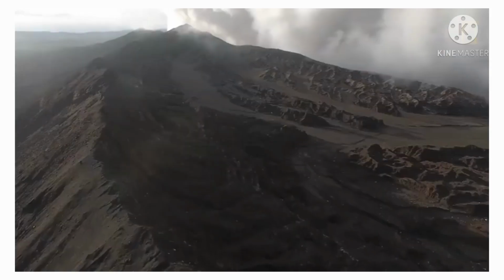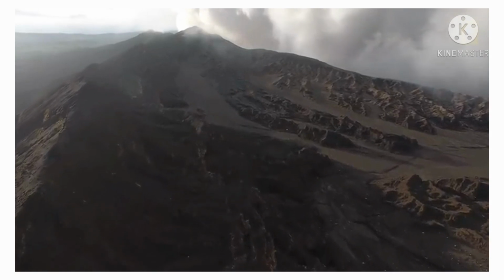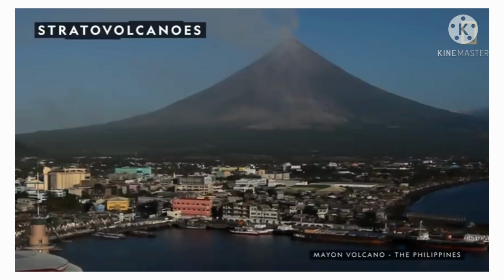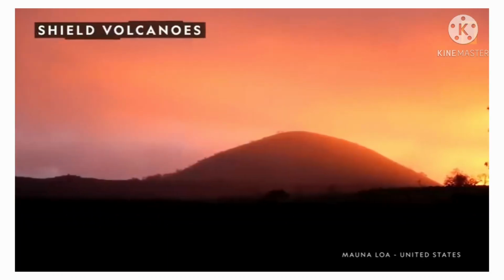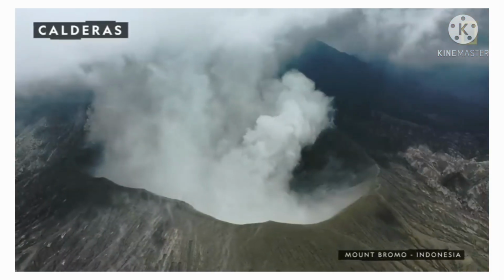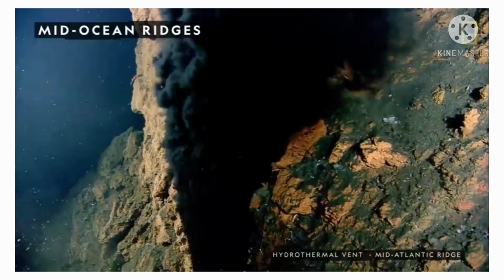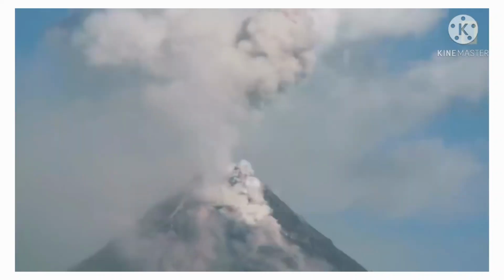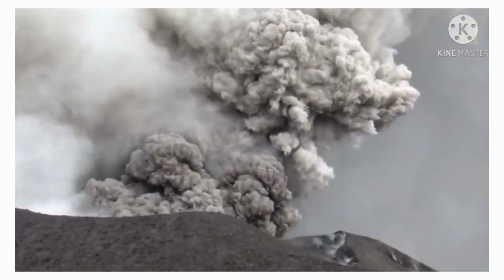volcanoes. There are several types of volcanoes, primarily classified by shape and size. Major types include stratovolcanoes, which often appear as tall, steep mountains, shield volcanoes, which are flatter and dome-shaped, calderas, which are large depressions in the ground, and mid-ocean ridges, which are underwater chains of volcanic mountains. No matter their shape or size, all volcanoes emit gas and molten rock.